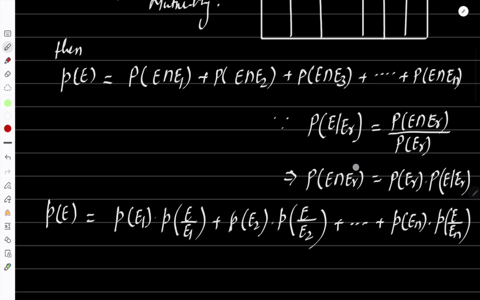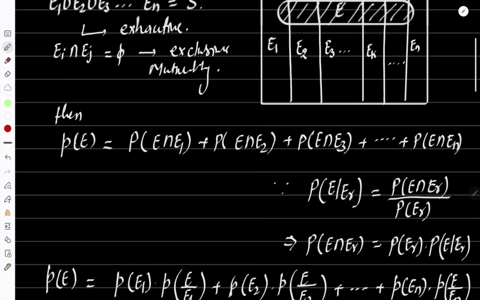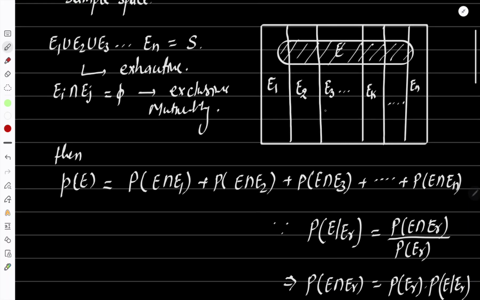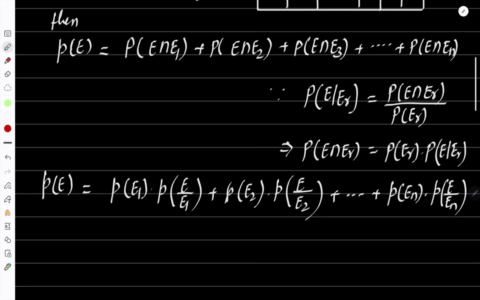Think of it as finding the probability of E through all the paths E1, E2, E3, and we are making the sum of these.